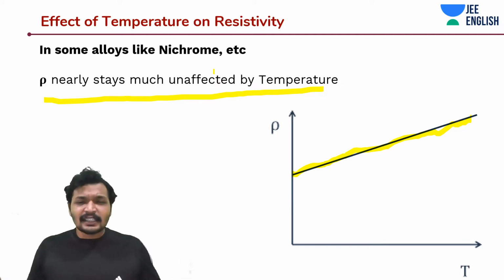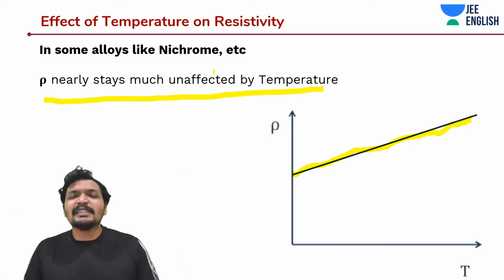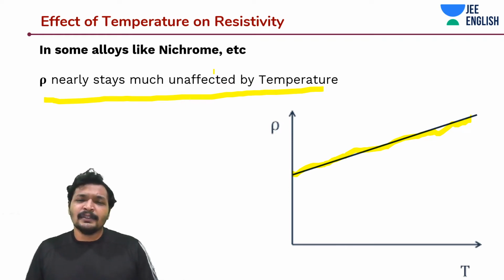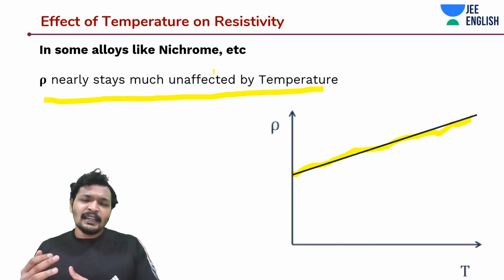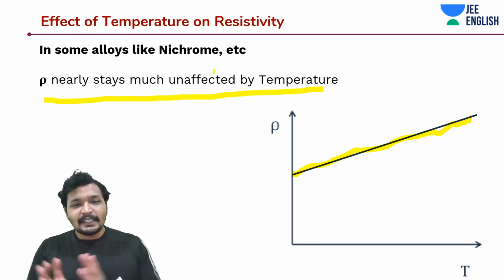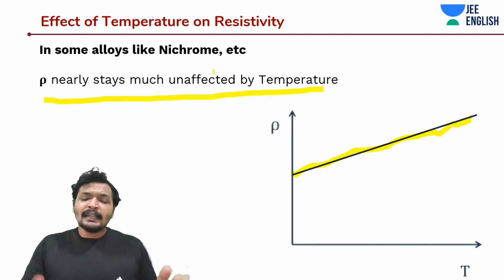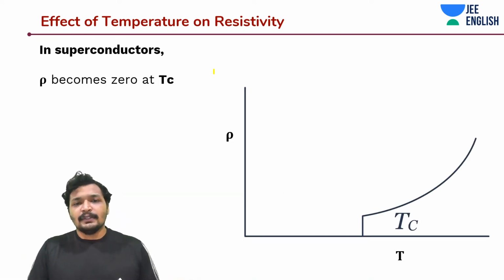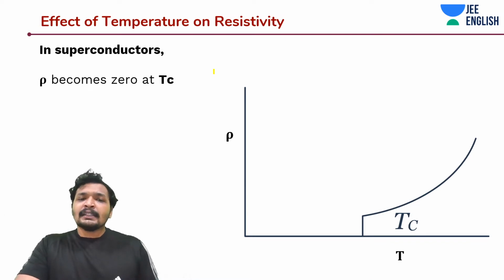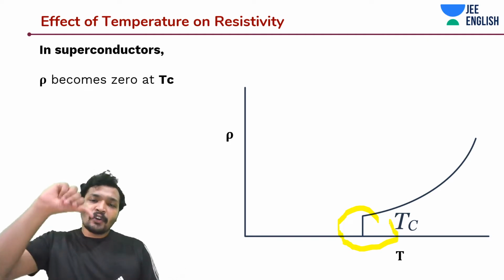And is there some other material that can conduct infinitely? Like, there isn't any resistance in the path, which means the temperature does not matter either. There isn't something like that exactly, but there is something close, and it is called superconductors. In superconductors, at a specific temperature, the resistivity suddenly drops to 0.